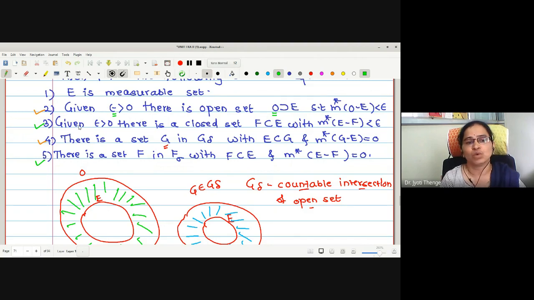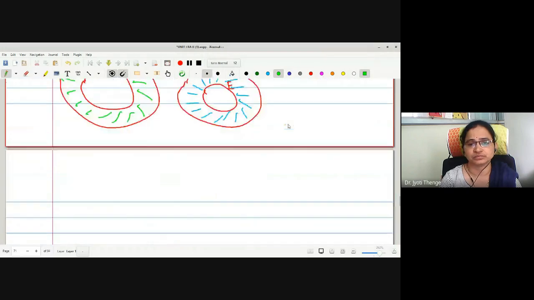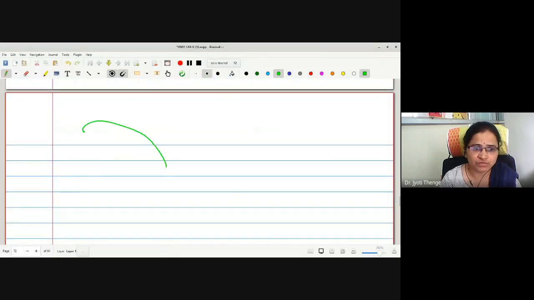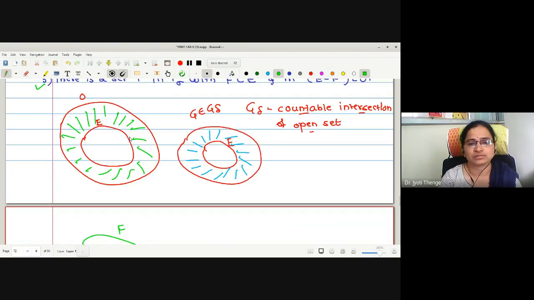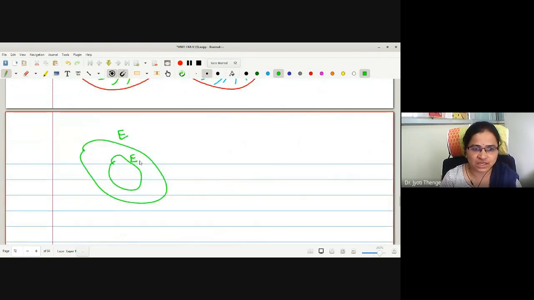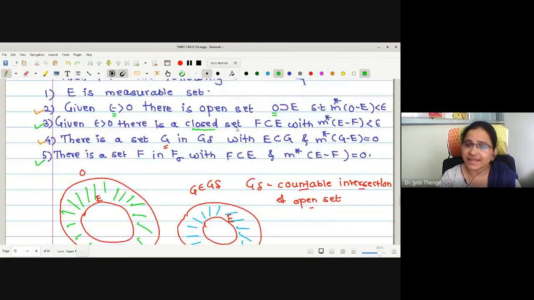Look at this 3. What does 3 say? For a given epsilon greater than 0, there is a closed set F contained in E. F contained in E means, if this is E and this is F, then F is a subset of E provided the outer measure of E minus F is less than epsilon.